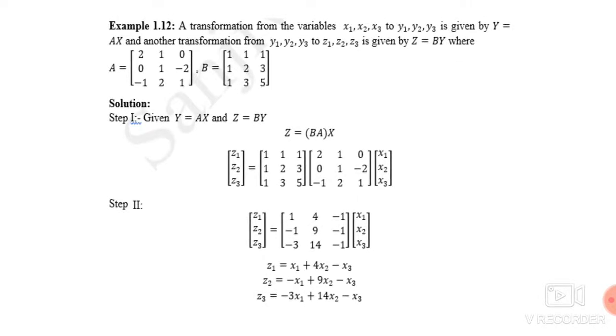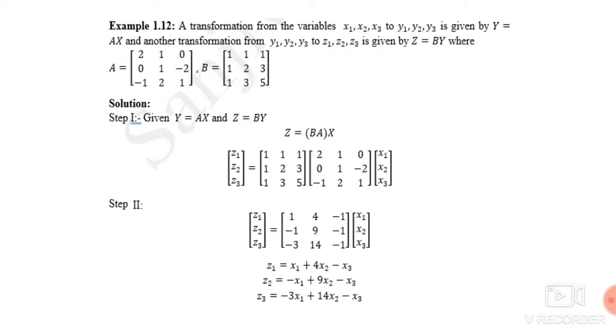A and B are given here. Find out what we want. We want a transformation from the variable x1, x2, x3 to y1, y2, y3, and y to z1, z2, z3 is given. What we want is a composite transformation.